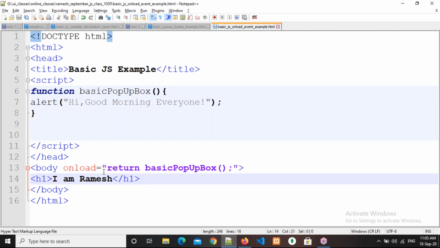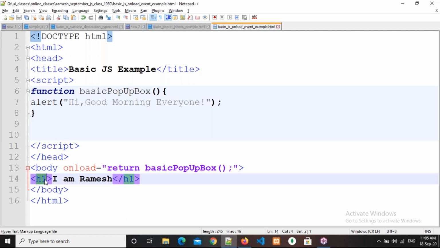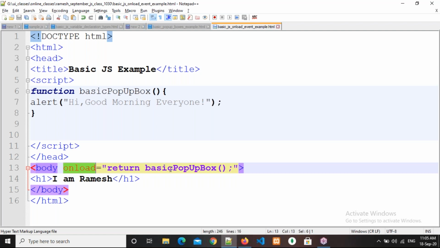Especially the onload event: when this event triggers, when the content in the body tag is loaded, then only it will be executed. Whenever it executes, this function will be called. Whenever this function is called, the instruction will be executed, and as per your instruction, whatever you have written will be the output. That's it. So this is about the onload event.